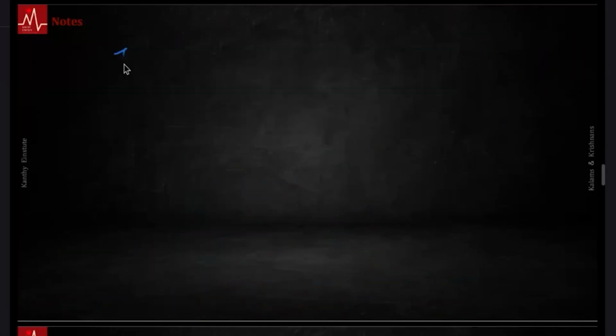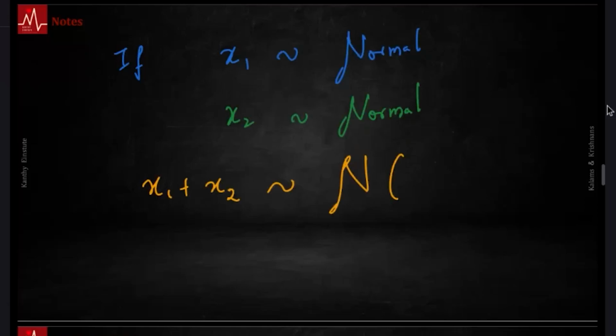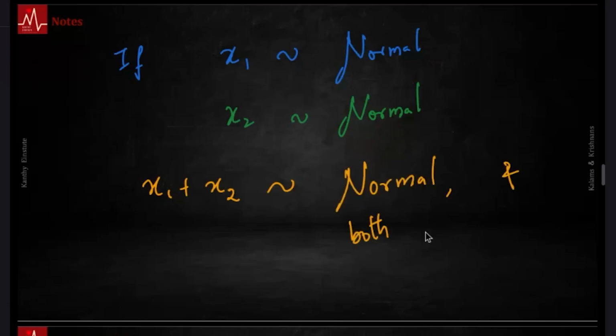So let me write that again. If x1 follows normal, x2 follows normal, the summation also is normal. The means add up here, and both means and variances add up. Means and variances add up.